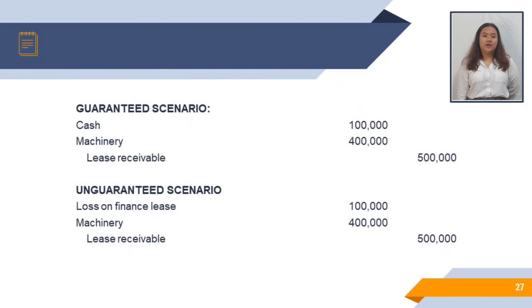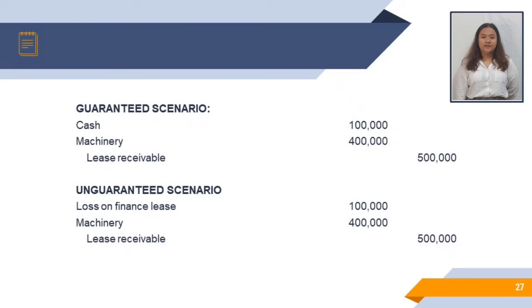There will be an accounting problem when the fair value of the machinery is lower than the residual value. For example, the fair value of the machinery is 400,000 pesos and the residual value is 500,000 pesos. Under the guaranteed scenario, the lessee shall pay for the difference to the lessor. So debit cash for 100,000 pesos and also debit machinery for 400,000 pesos and credit lease receivable for 500,000 pesos.